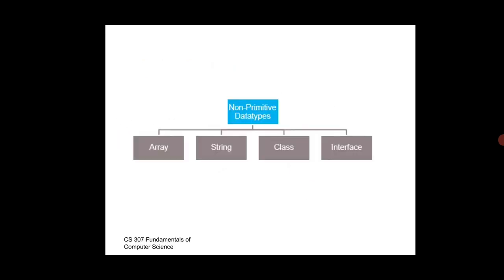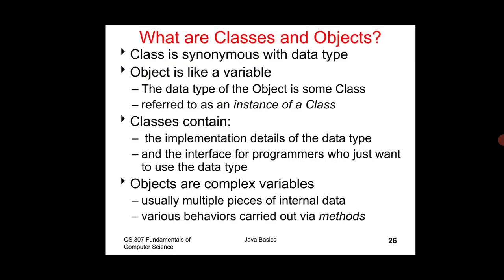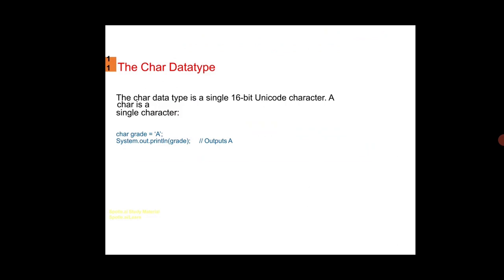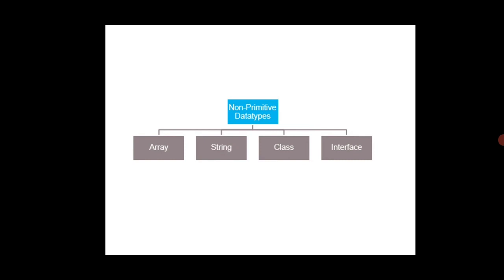Then the character data type. In the character data type we declare a char grade equal to 'A'. System.out.println of grade. What will it print now? It will print the grade. Character data type uses a 16-bit Unicode character in Java. These are all the things we have seen about primitive data types.